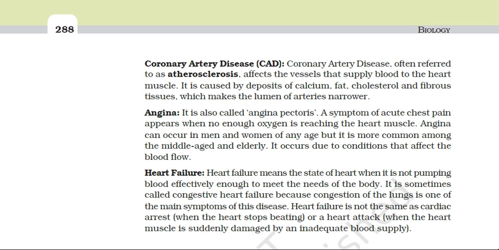I have told you about angina pectoris also, which is acute chest pain, pain in the muscles, and it helps in causing heart failure also. I told you it causes heart failure, that is heart attacks and all that. Heart failure is not the same as cardiac arrest. Remember, cardiac arrest is different. In cardiac arrest, the heart stops beating. Heart attack is when the heart muscle is damaged due to improper supply of blood and inadequate amount of oxygen. Okay, thank you.